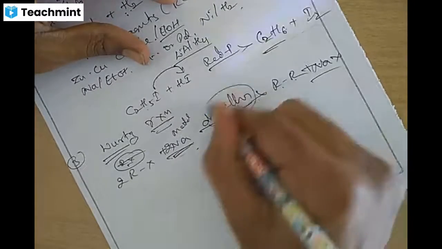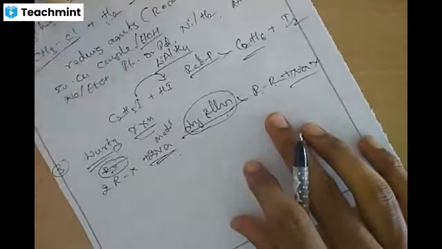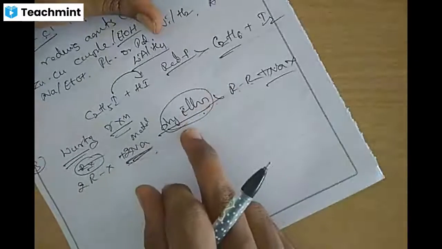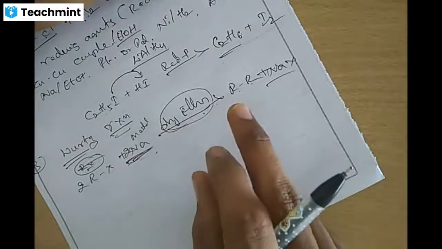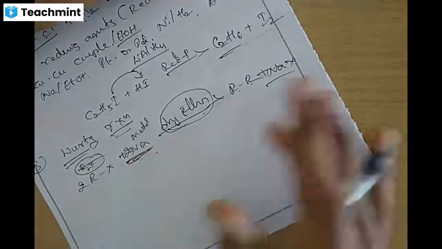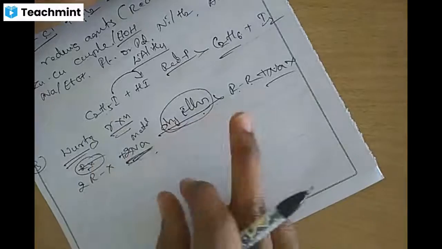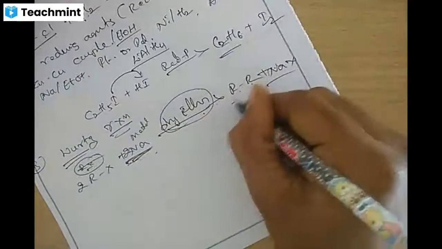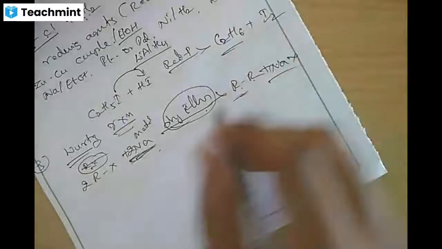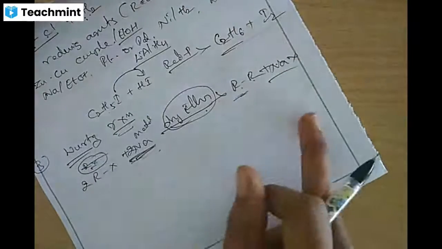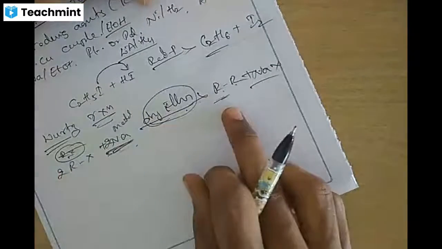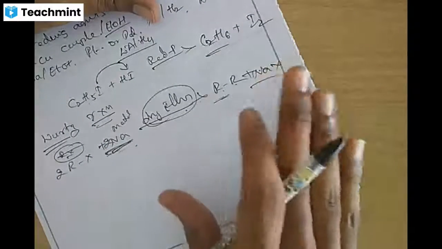What is the necessity of using dry ether? Why not water? Sodium is highly reactive and it can react with moisture. That's the reason we use dry ether, free from moisture. This is the method of preparation of higher alkane from haloalkane, called Wurtz reaction.